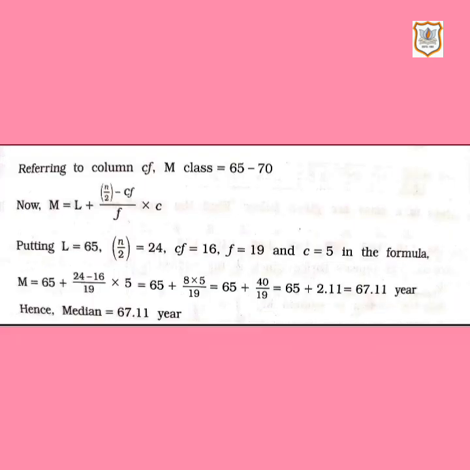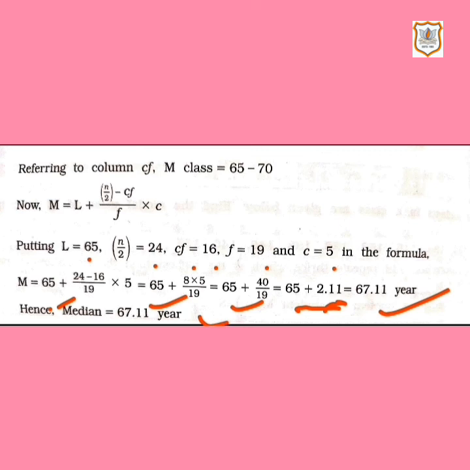So here you can see L is 65, n by 2 is 24, Cf is 16, f is 19, class length is 5. Here we have put the values: 65 plus 24 minus 16 divided by 19 into 5. 24 minus 16 gives 8, and into 5 of class length. So 65 plus 8 into 5 upon 19. 8 into 5 gives 40 upon 19, and 40 upon 19 gives 2.11. And 65 plus 2.11 gives 67.11. So median is 67.11.